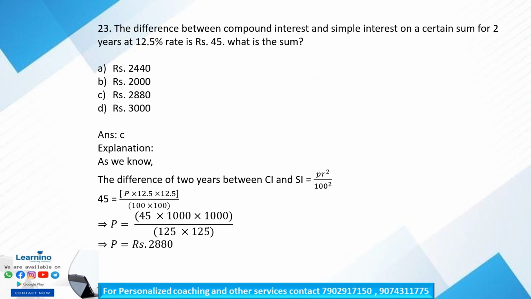The difference between compound interest and simple interest on a certain sum for 2 years at a 12.5% rate is 45 rupees. What is the sum?